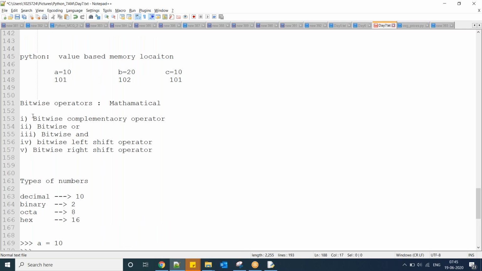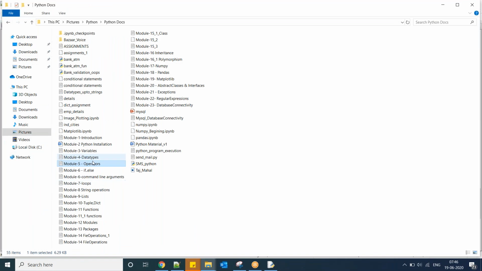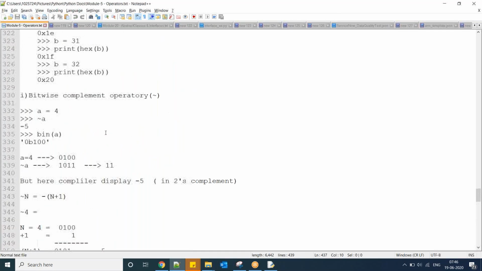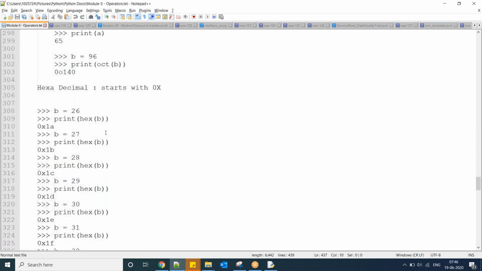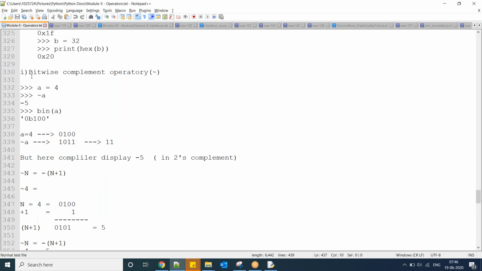Now come to the bitwise complement operator. What it is and how it works. You have this symbol. This is nothing but your 2's complement value.